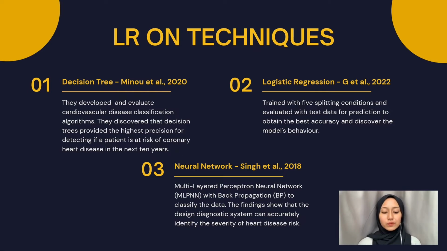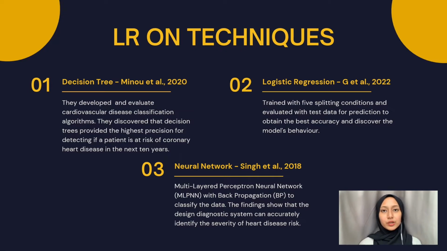And lastly, neural network. Neural network was commonly used to classify heart disease. A study conducted in 2018 used the multi-layered perceptron neural network (MLPNN) with backpropagation. They found that the designed diagnostic system can accurately identify the severity of heart disease risk. Not only that, in 2021, a study used a similar method to classify cardiac disease.